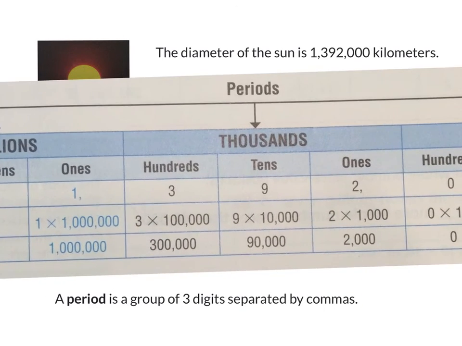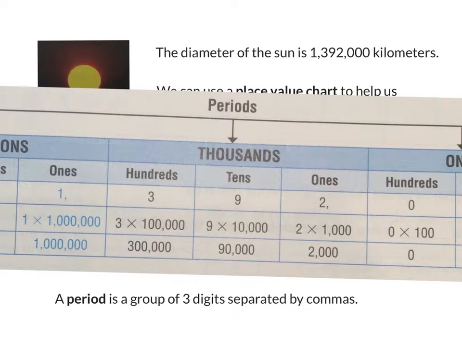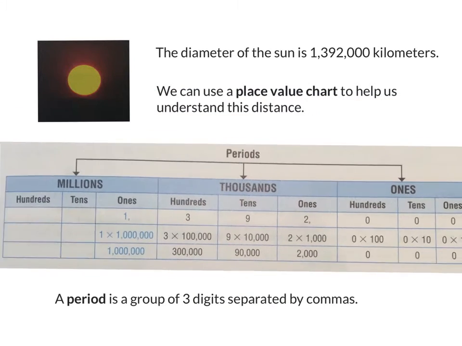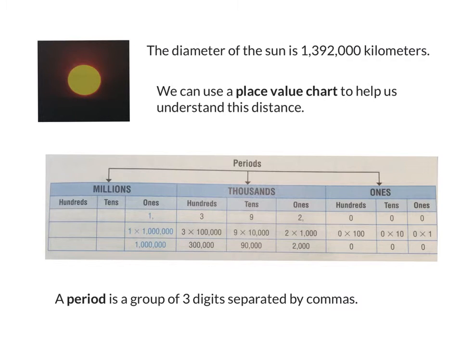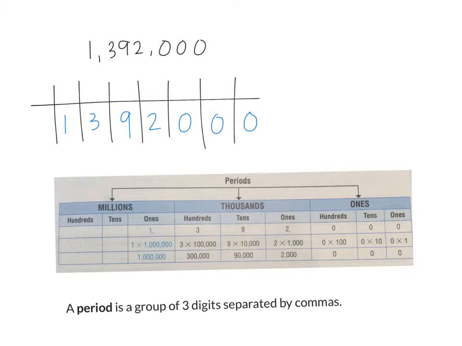So you can see right here I wrote 1,392,000. Go ahead and write that number in your notebook. Do you guys see how what we drew up here, what you wrote in your notebook, is the same as what's written down here? You see how there's vertical lines and horizontal lines down here as well? The only difference is the different place values are labeled in this chart down here, and it's not labeled in our chart up there.